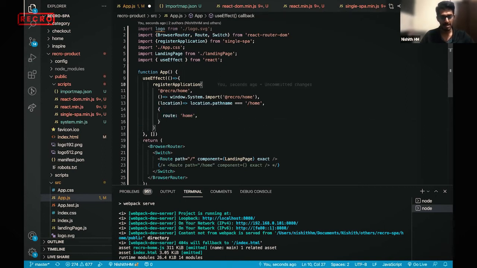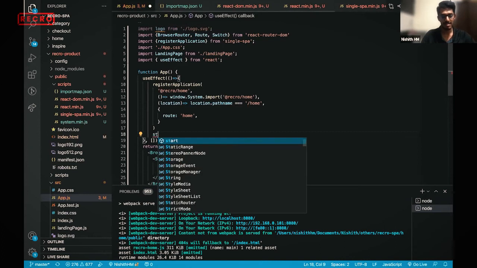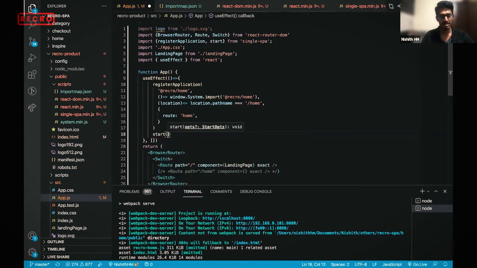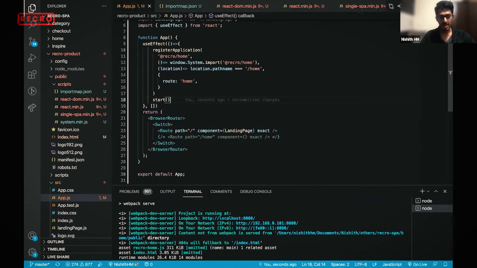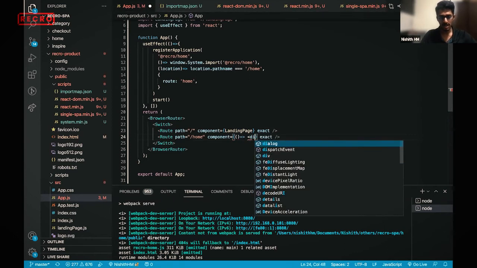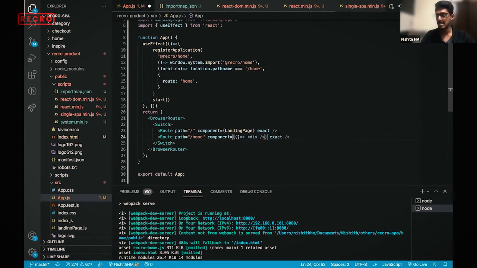The moment I do this, I need to tell single spa to start this micro front end, like start listening for these routes. Now I need to provide, in this component, which micro front end to load. So I just need to load a div, and this div has a very apt structure.